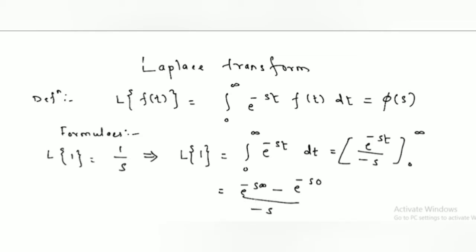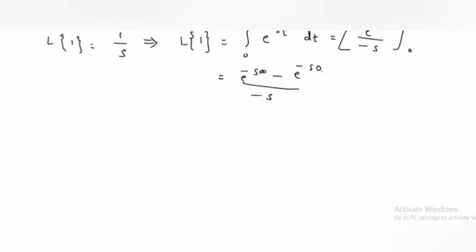We know e raised to minus infinity is 0 and e raised to minus 0 is 1. Anything raised to 0 is 1, divided by minus s. Minus minus gets cancelled, 1 upon s. Hence we get Laplace transform of 1 is equal to 1 upon s.